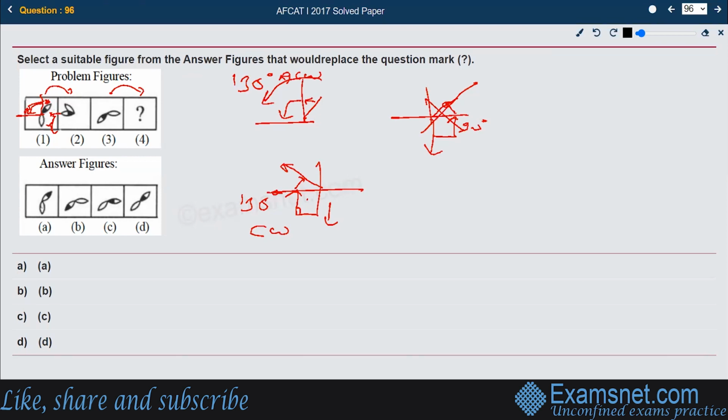Earlier, the shaded one moved 135 degrees anti-clockwise, and the unshaded one moved 135 degrees clockwise. So this is the pattern that is going on.